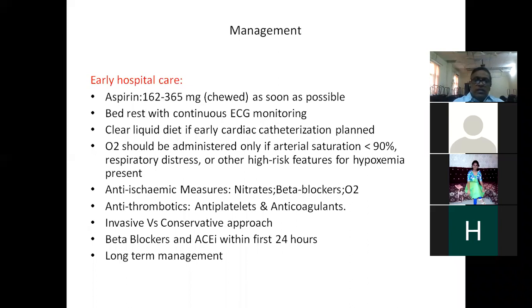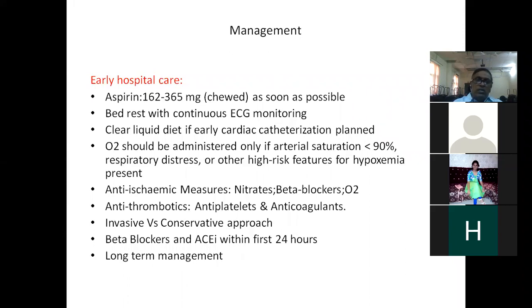Then the second antiplatelet has also to be selected, preferably P2Y12 inhibitors like clopidogrel, ticagrelor, prasugrel. So how to select these? Usually clopidogrel is the cheapest one. This also you start with a 300 milligram loading dose followed by 75 milligrams. Dual antiplatelets have to be continued for at least 1 year: aspirin 75 milligrams and clopidogrel 75 milligrams for maintenance.